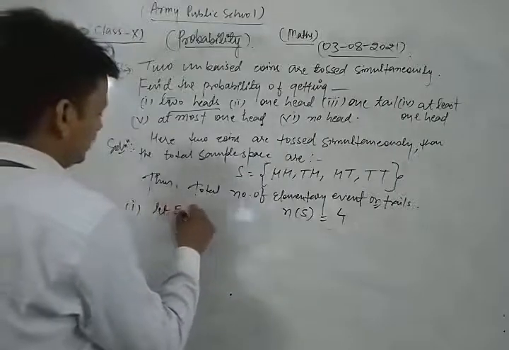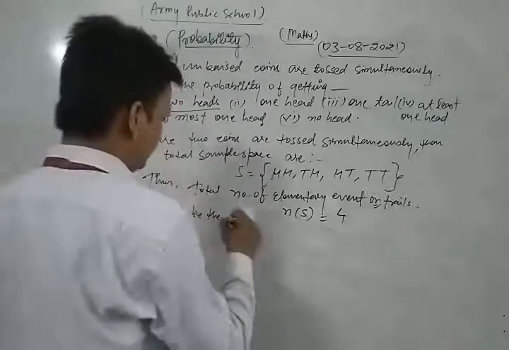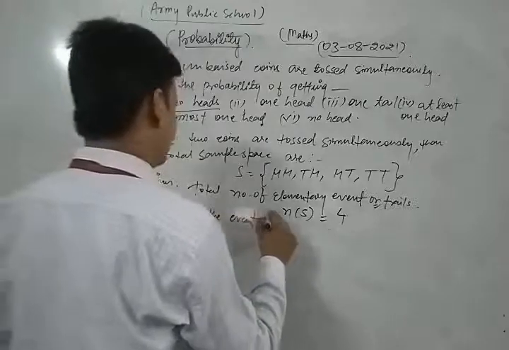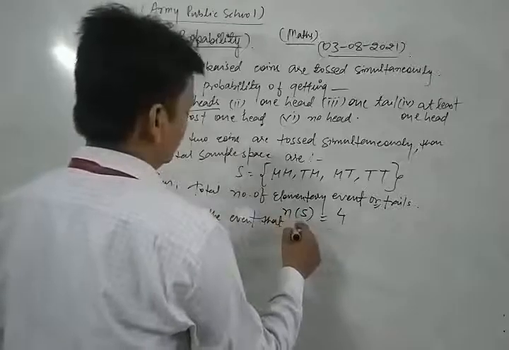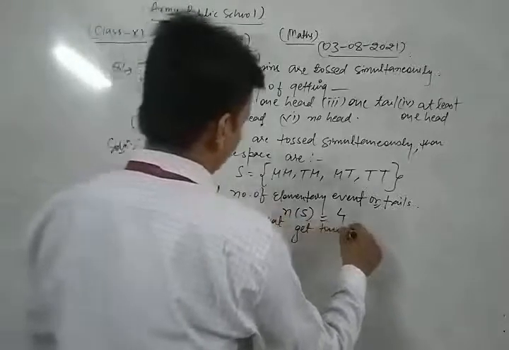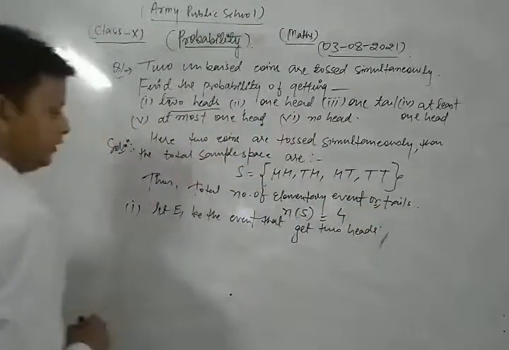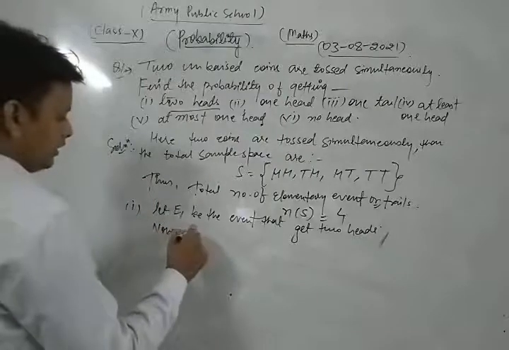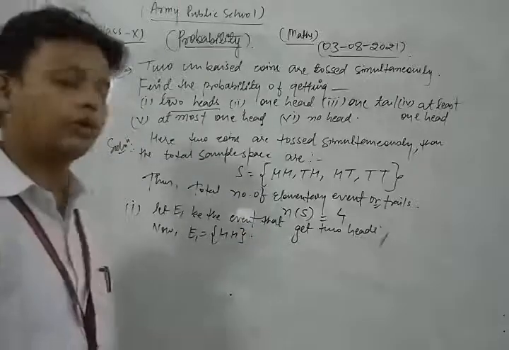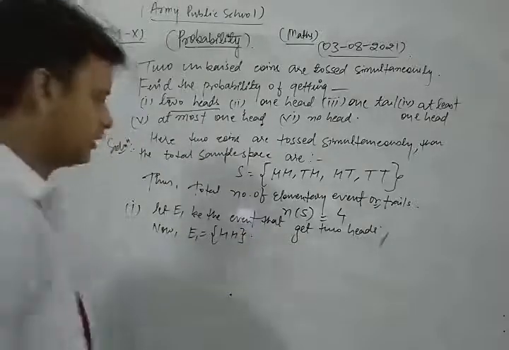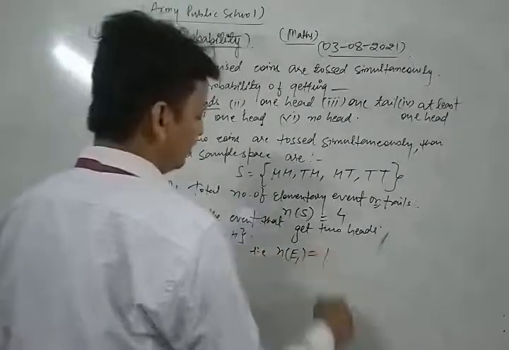Let E1 be the event of getting two heads. E1 has only one favorable condition, so the number of trials in which event E1 happens is only 1.